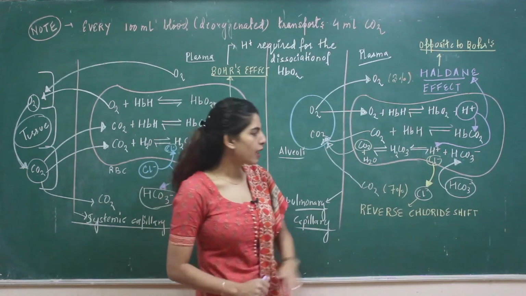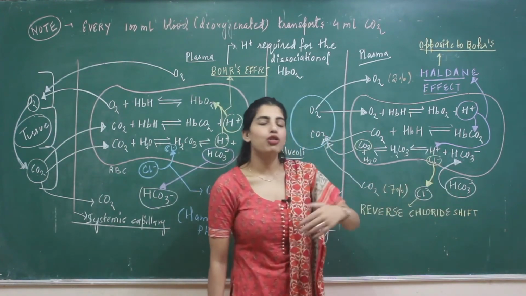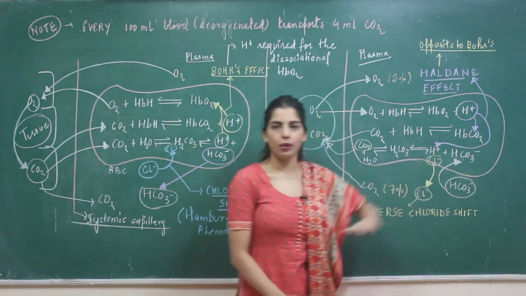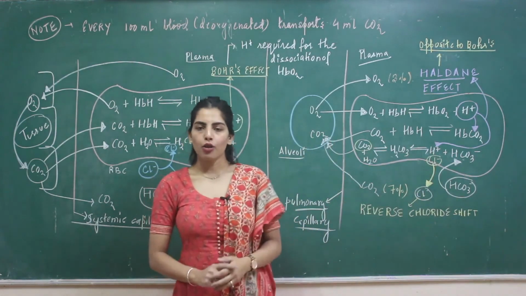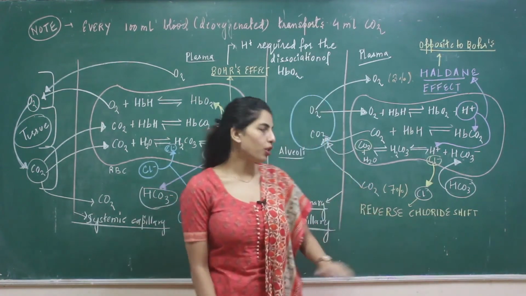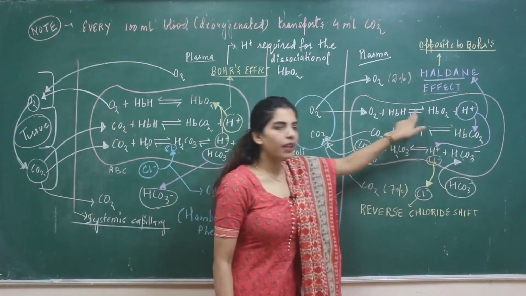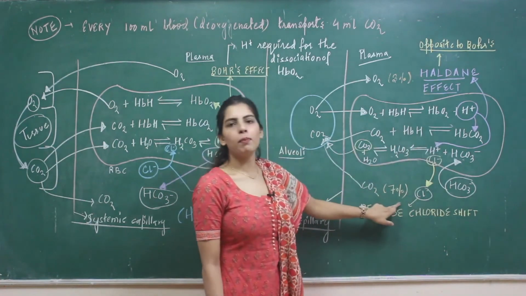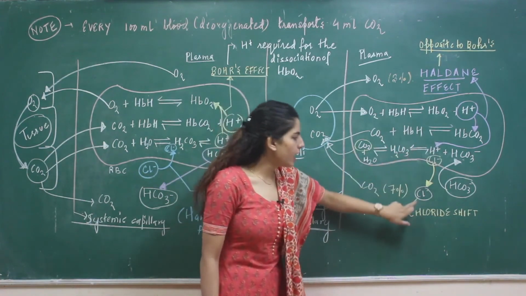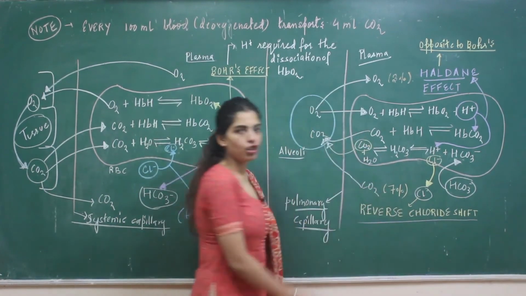Now here students, what you have done, you again changed the ionic concentration because you shifted one minus ion from outside to inside. To balance this out, what you're going to do is exactly opposite of the chloride shift. You're shifting one chloride ion from the RBC into the plasma, which is called reverse chloride shift.